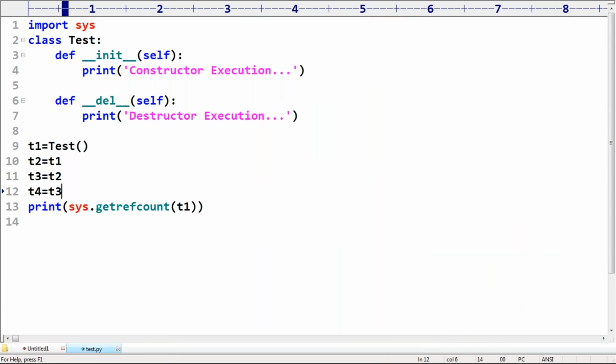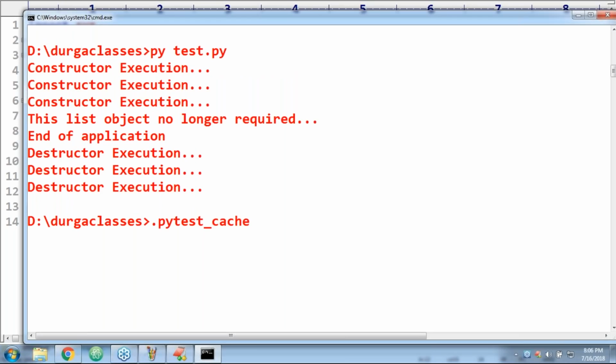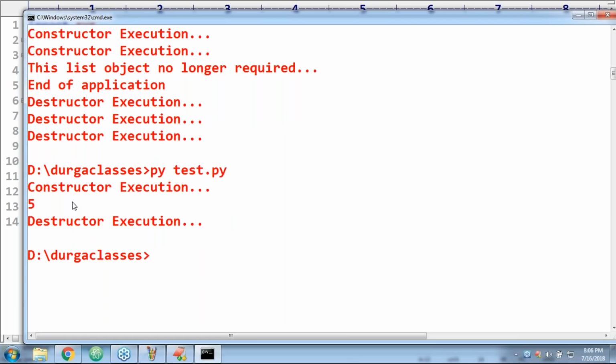Because for every object internally, the Python virtual machine maintains one internal reference variable, self. Have you remembered? One internal reference variable self will be there by default. Total 4 explicitly, 1 implicitly by the Python virtual machine. Then the answer we get by default is 5. 5 references are there by default. Remember that.